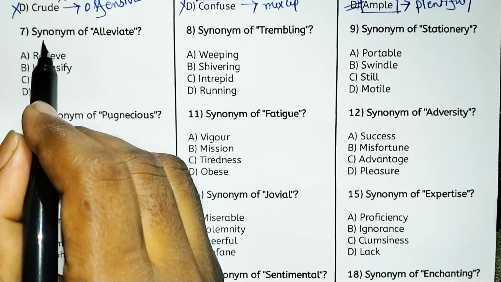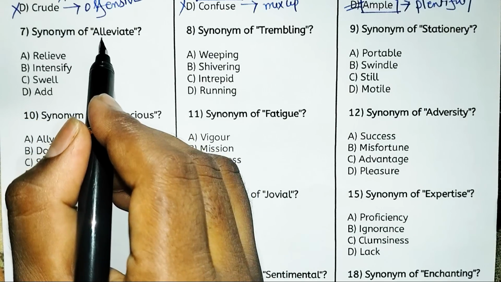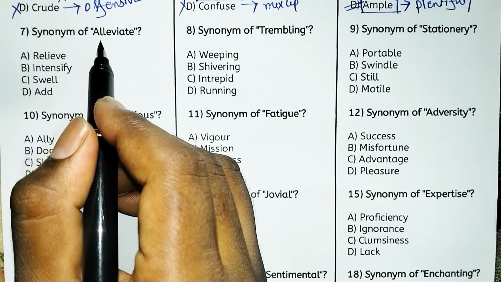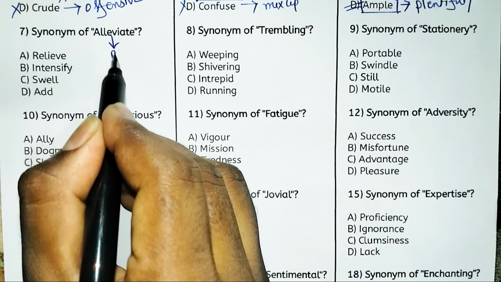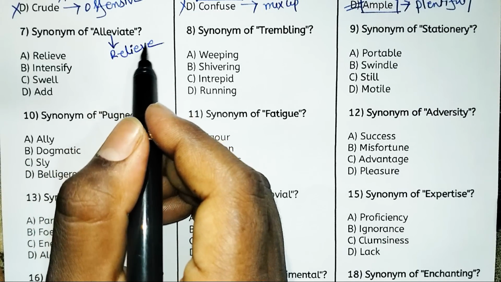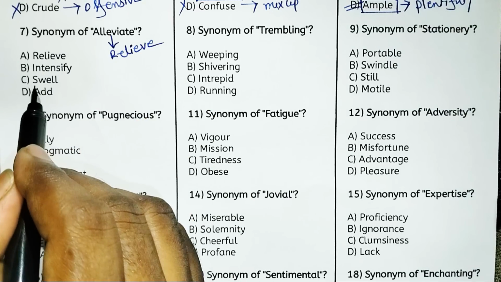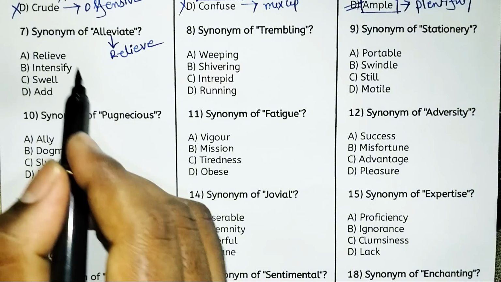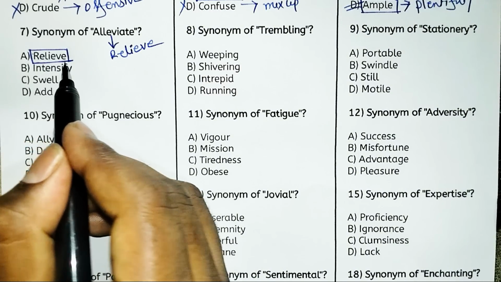Next, what is the synonym of alleviate? Alleviate means to relieve something. To relieve, that is alleviate. So look at the options. Option A, relieve. Option B, intensify. Option C, swell. Or option D, add. So the right answer is option A, that is relieve.